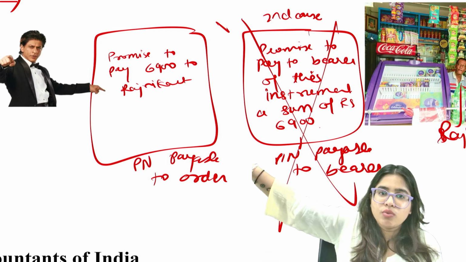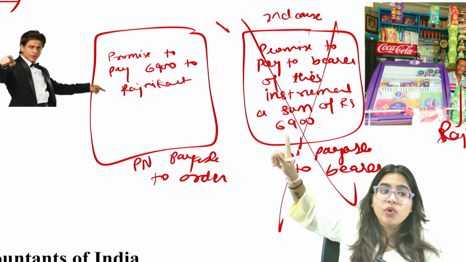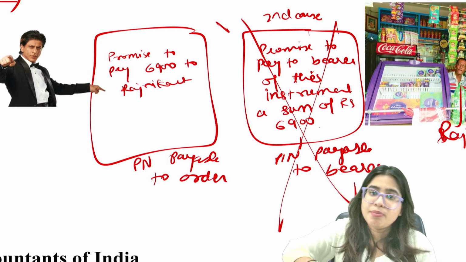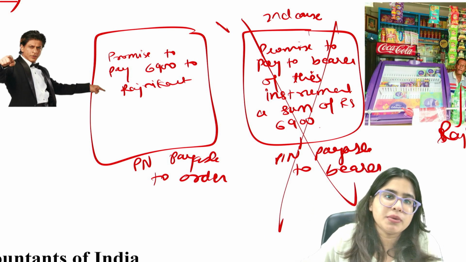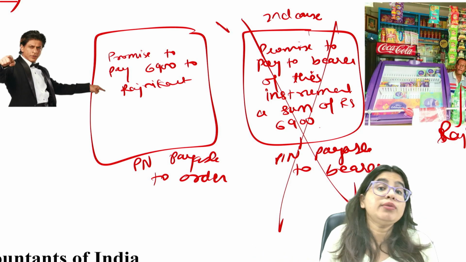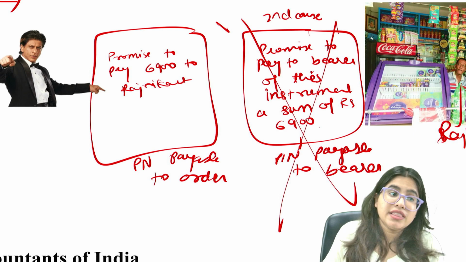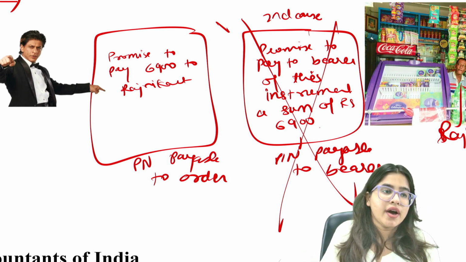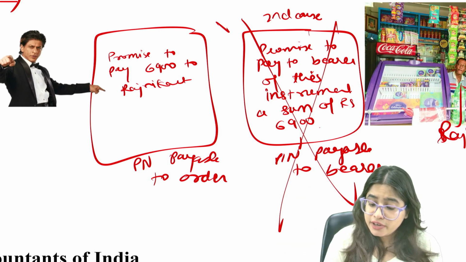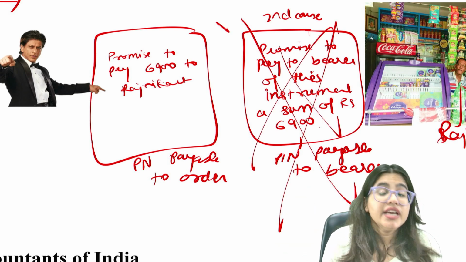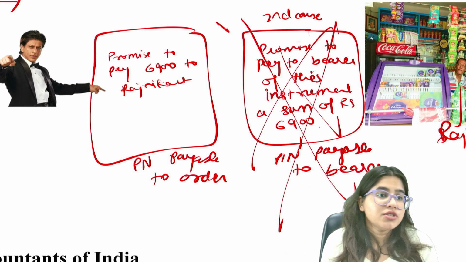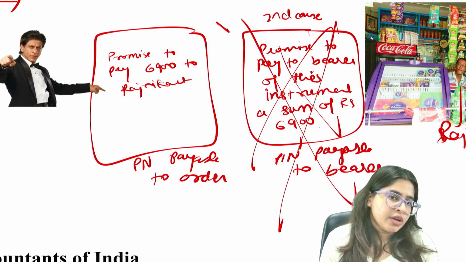So if, let's say, Shah Rukh Khan wants to make a promissory note, he can only make a promissory note payable to order, that I promise to pay to Rajnikant a sum of rupees 6,900. He cannot make a bearer promissory note, meaning he cannot say that I promise to pay the bearer of this instrument or anyone a sum of rupees 6,900. Not allowed. It's not valid. In India, you cannot make a promissory note which is payable to bearer.